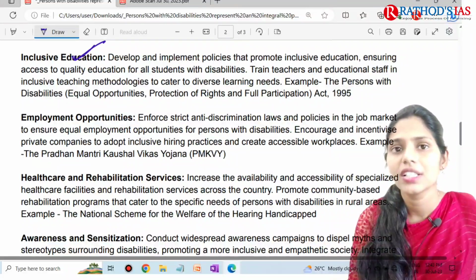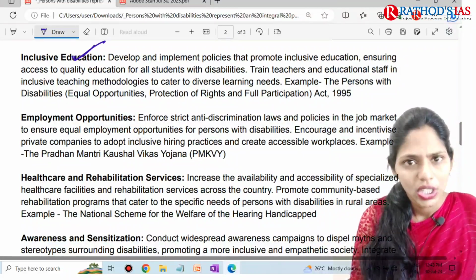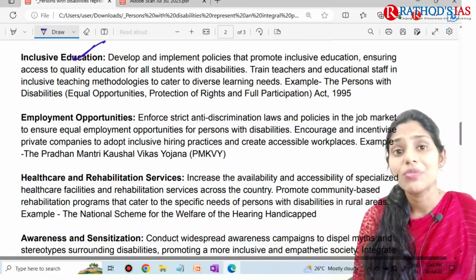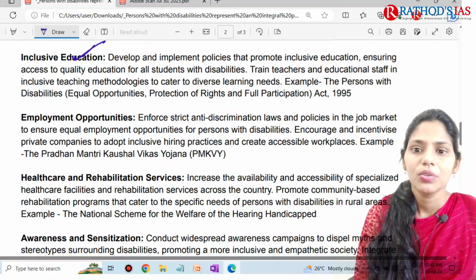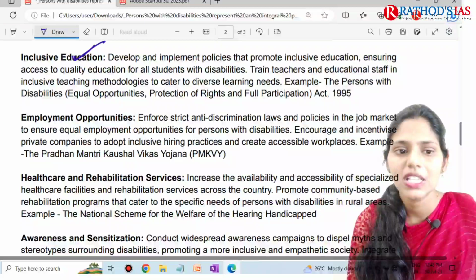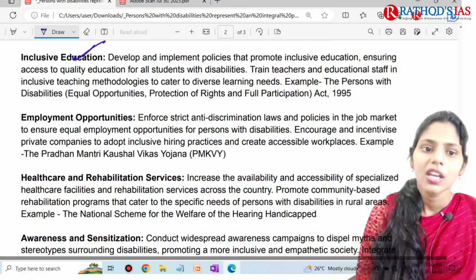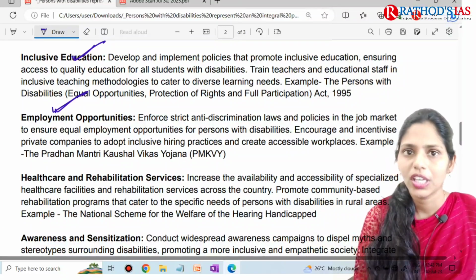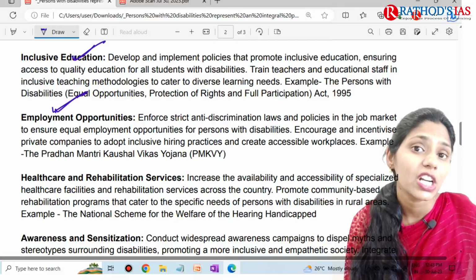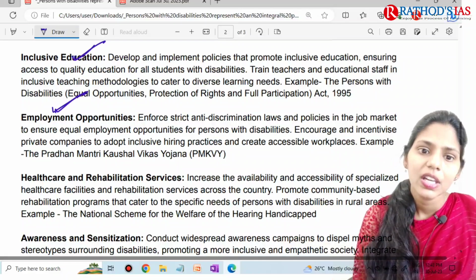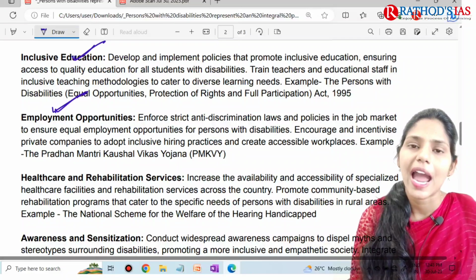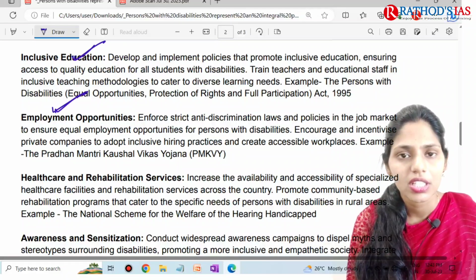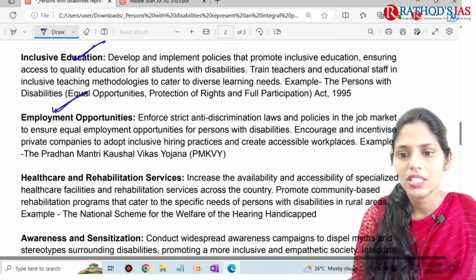We have to train teachers, train education staff, come up with the use of technologies, and come up with diverse learning modes. For example, we have to implement the Persons with Disabilities Act properly, and we have to provide employment opportunities. Whenever there are government notifications or government jobs, a special quota should be reserved for these people, right? We have to enforce strict anti-discrimination laws and policies in the job market, so that we can encourage these people to get employment opportunities.